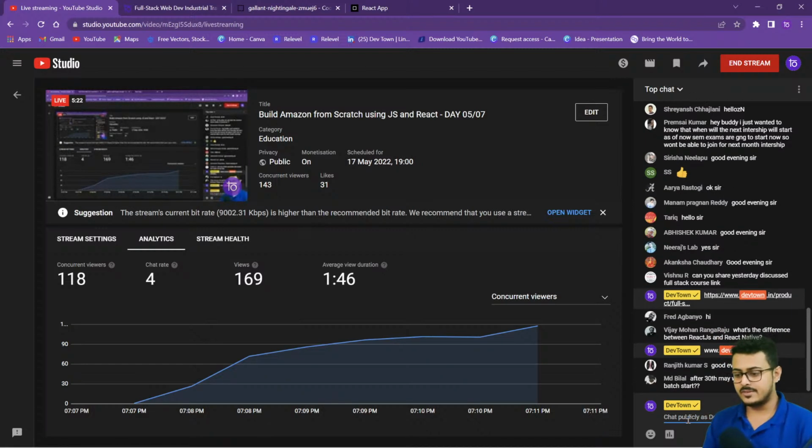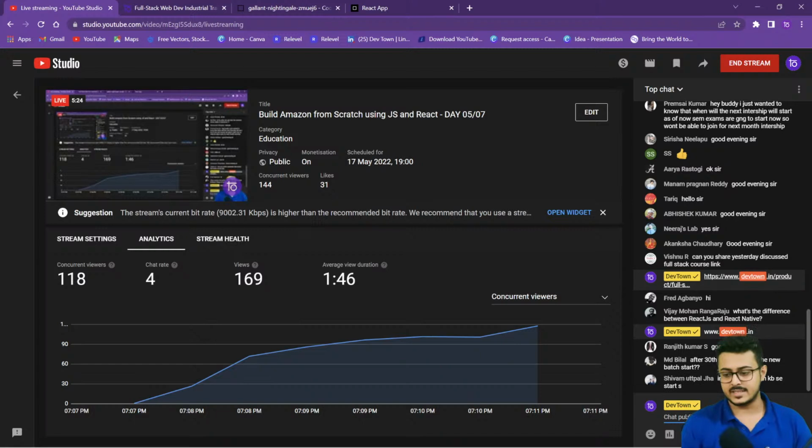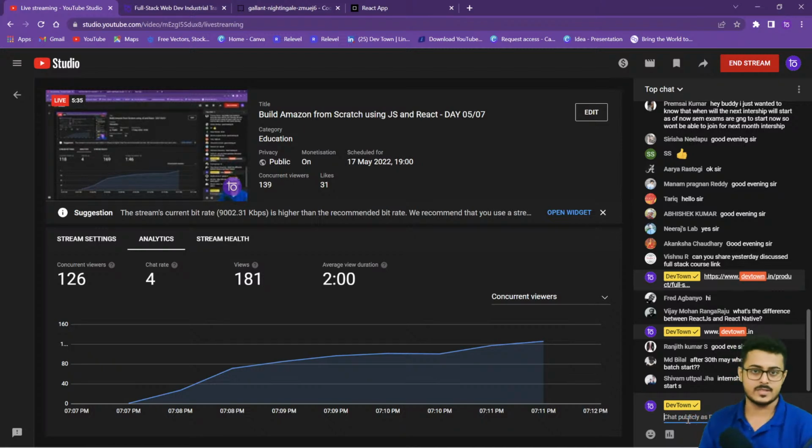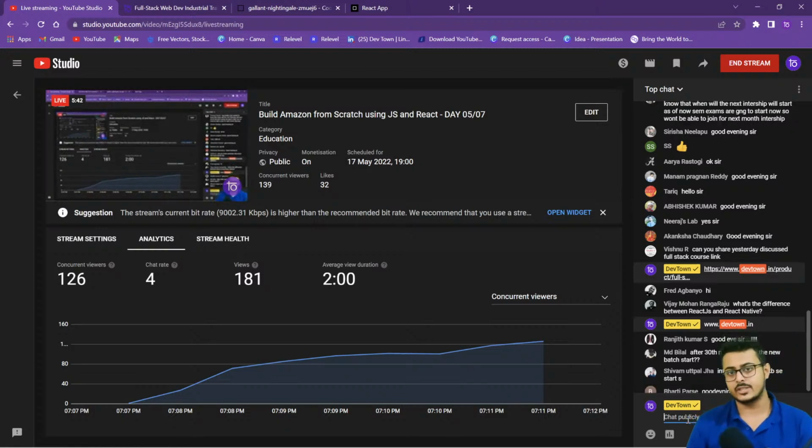What's the difference between React JS and React Native? I will be discussing that as well. Once you have learned React JS, that is used to make websites that can work on any device. Now, a website is not the only thing you want your application to be developed in.